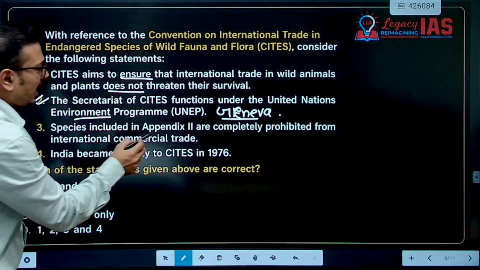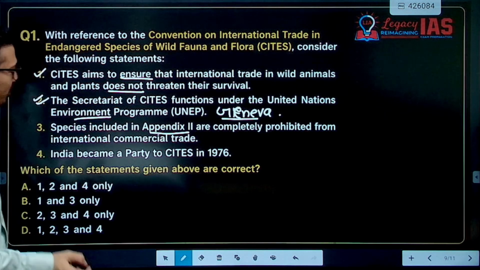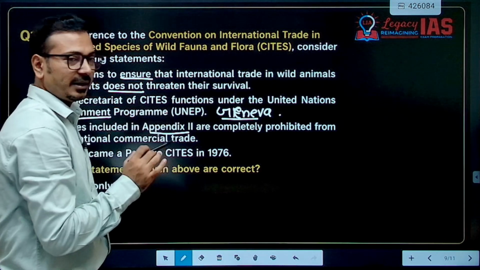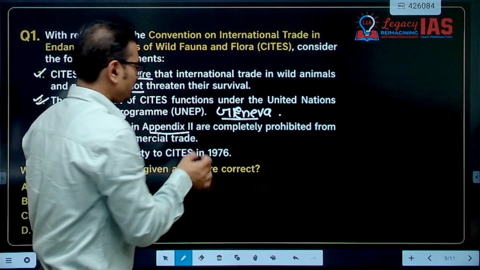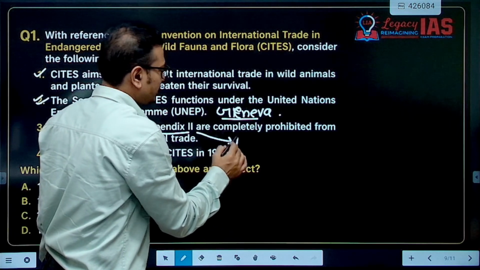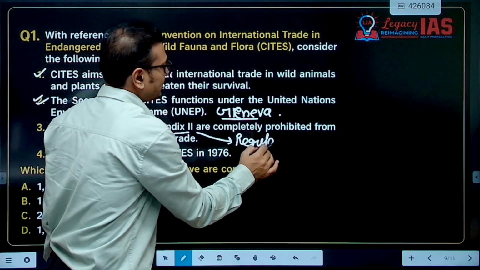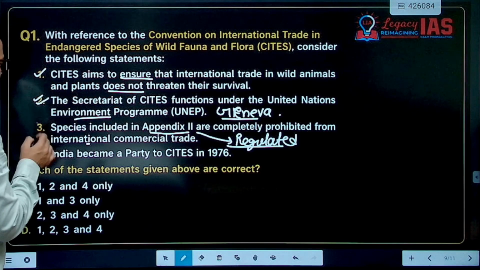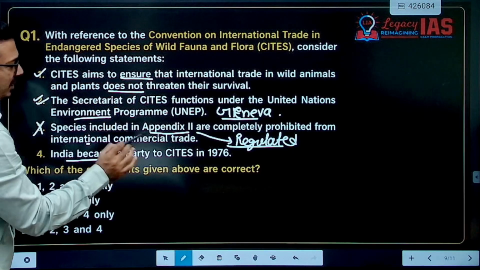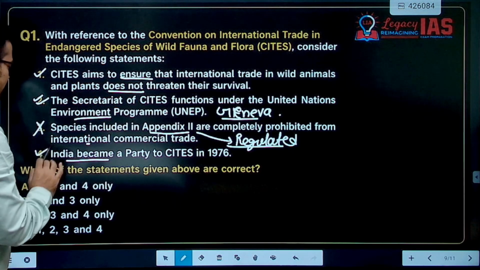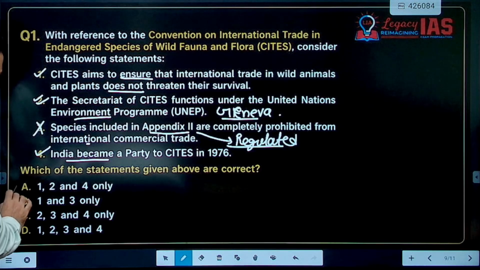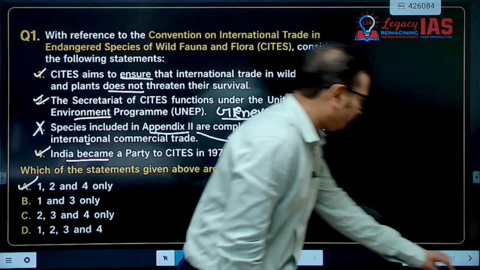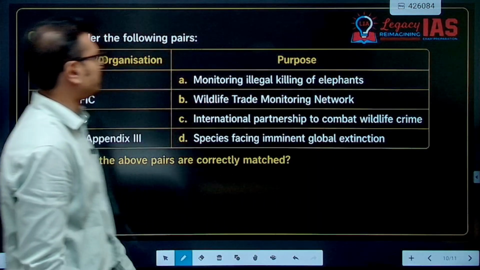Species included in Appendix 2 are completely prohibited from international trade. See, it is Appendix 1 which is prohibited completely apart from exceptions. Rather, Appendix 2 is regulated. The trade is regulated, right? Export permits are required. So this is incorrect. India became party to CITES in 1976. This is correct. 1, 2, 4. That means A is the correct answer. Don't you think so? If you differ, then you can mention in the comment box.